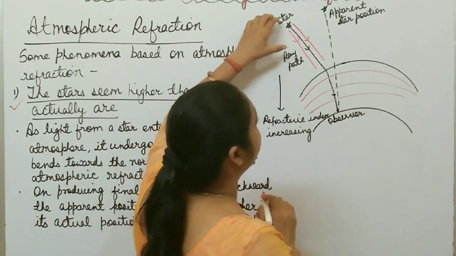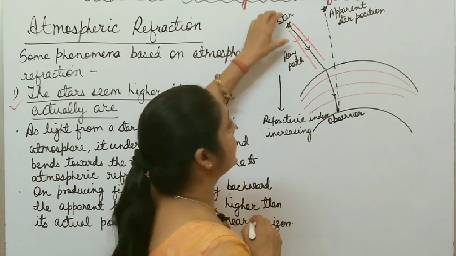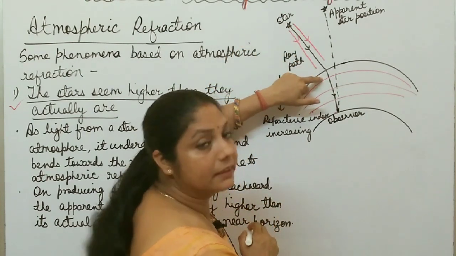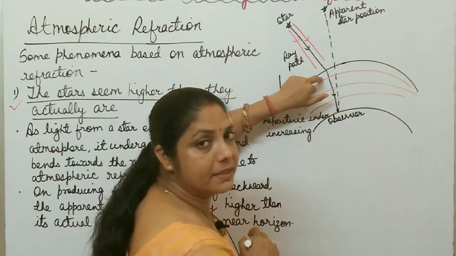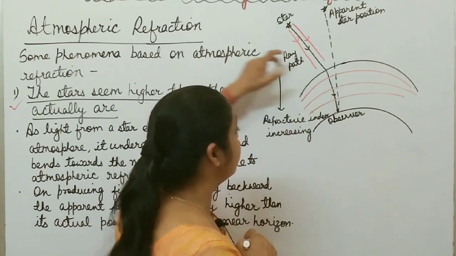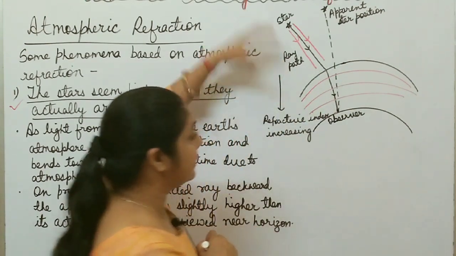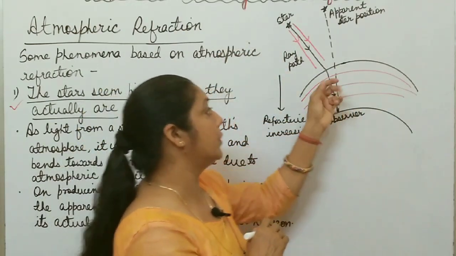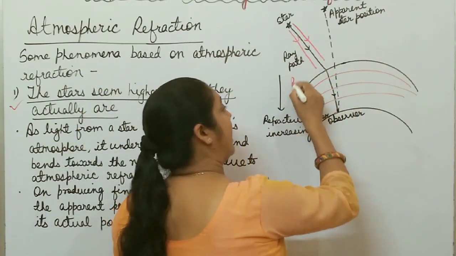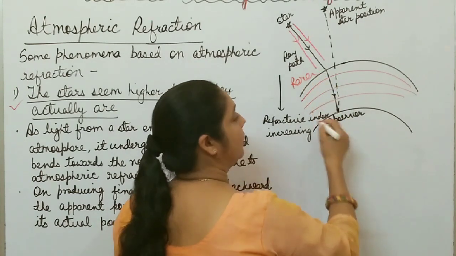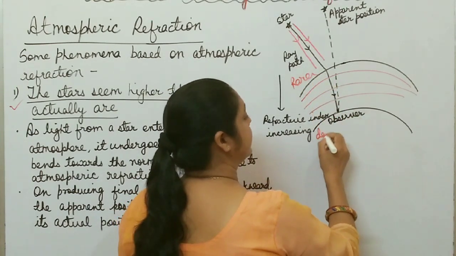So when light from this star enters the Earth's atmosphere, what happens? You know, refractive index is increasing in the downward direction. So it means the upper layer acts as a rare medium and the lower layer acts as a denser medium.